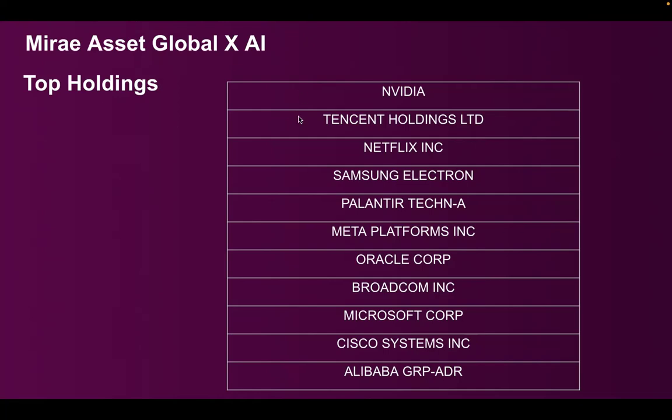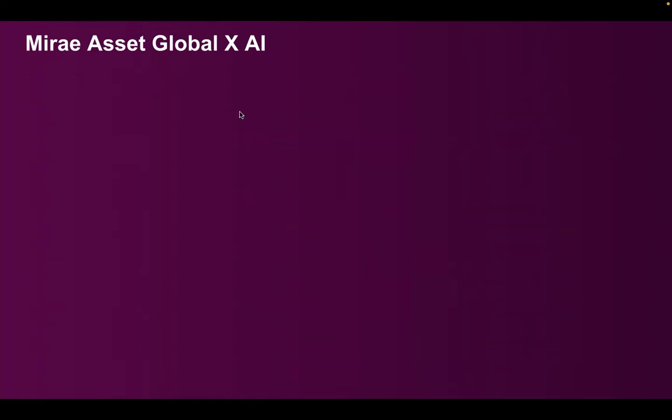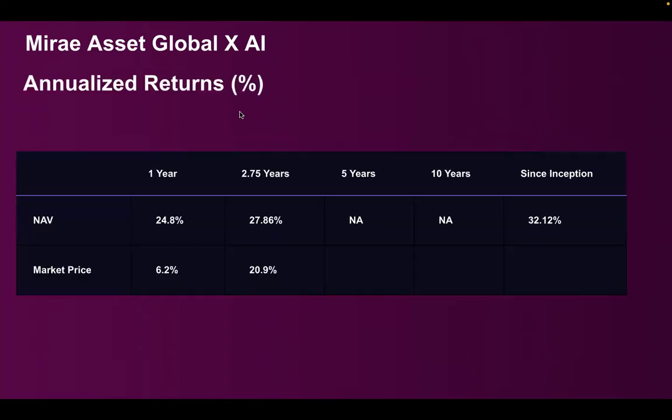So all these companies will continue to do well if the AI theme continues to grow. So let's look at annualized returns. 25% 1 year return, which is phenomenal. It's been launched 2.75 years back. So 27.86%. Since inception, it has given around 32% CAGR. So phenomenal returns for a less than 3-year-old ETF.